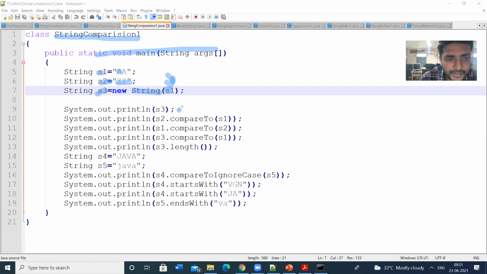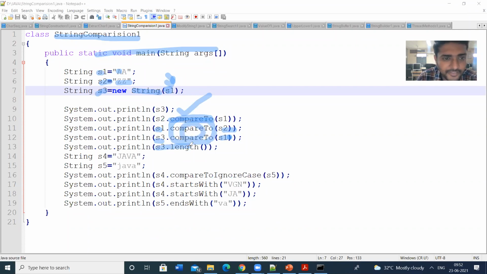Here I am going to print S3, and then I am comparing S2 with S1. S2 dot compareTo is the method. compareTo is the method. compareTo of S1, S2 is compared with S1. Next, S1 is compared with S2. Next, S3 is compared with S1. So here the method is compareTo.